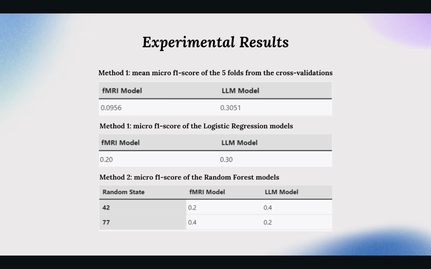Here are the experimental results. The models were assessed using micro F1 score. The mean micro F1 score of the 5 folds from the cross-validations in method 1 shows that the LLM model has a better performance. The micro F1 score of the logistic regression models shows that the LLM model outperforms the fMRI model again. Lastly, in the results of method 2, we see that the fMRI model outperforms the LLM model when the random state is 77, but it performs worse when the random state is 42.